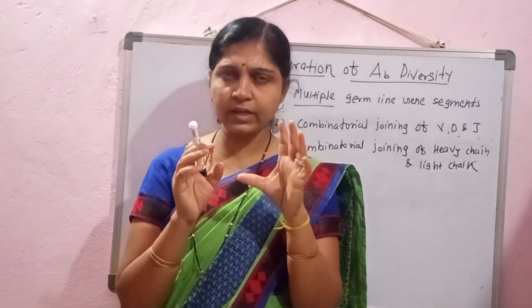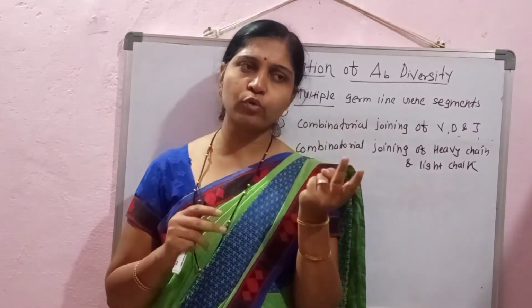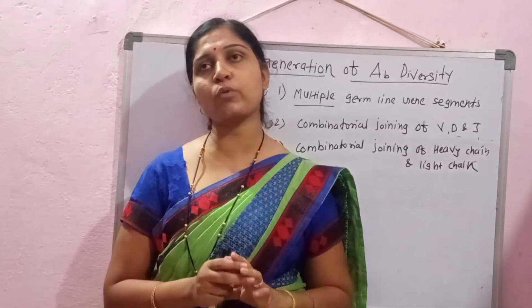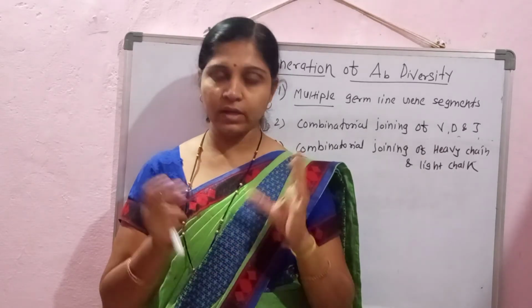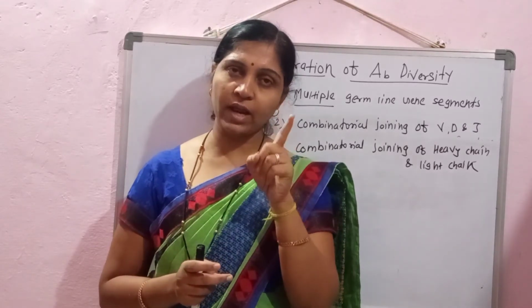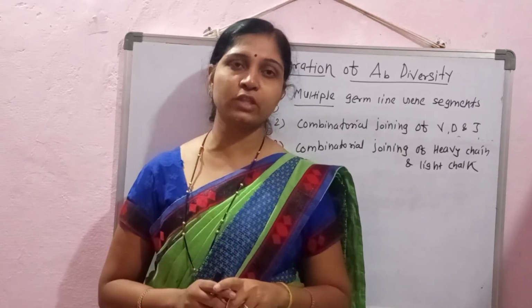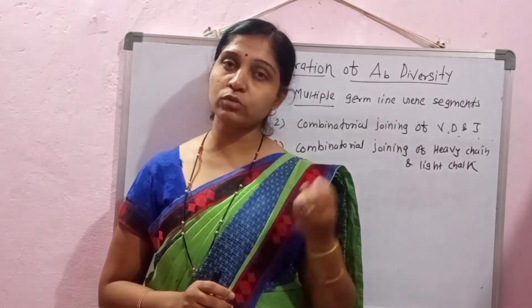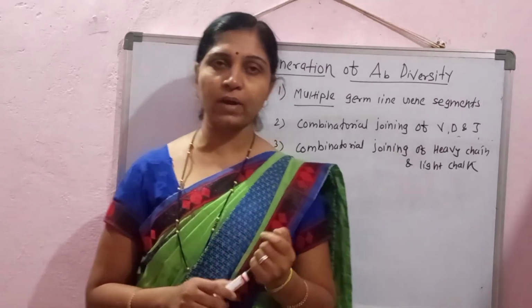That is, in that case, the identical two heavy chains and two light chains are present, and here the four polypeptide chains of the immunoglobulin molecule are formed. It means the light chain and heavy chains are joined with each other. Now within that, we are getting different combinations of heavy chains and different combinations of light chains.